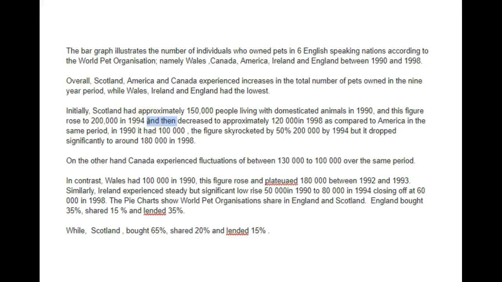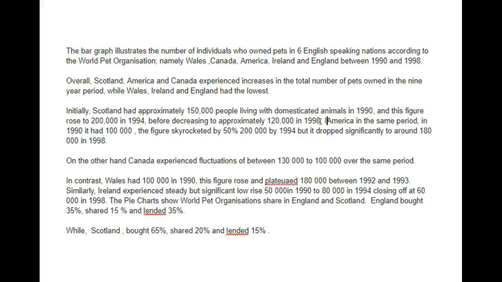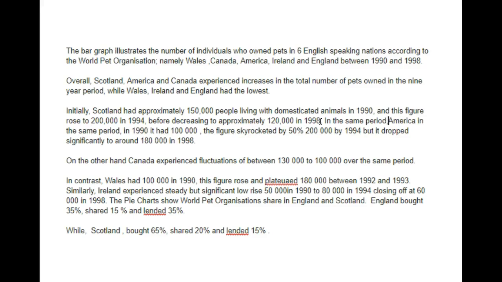And I would say, before decreasing to approximately 120,000 in 1998. Here, different sentence, in the same period, I'm not sure actually whether this goes.